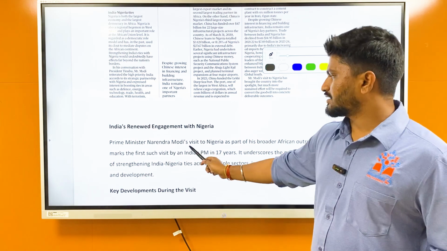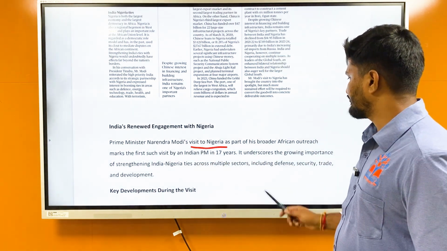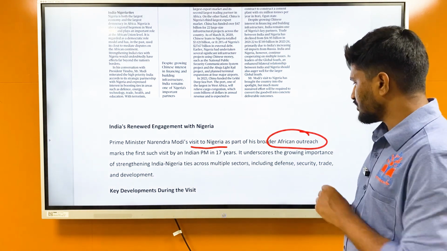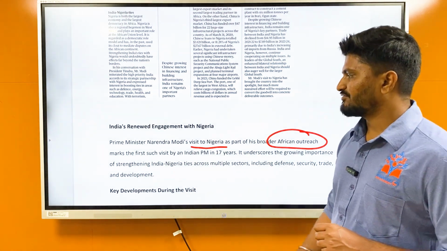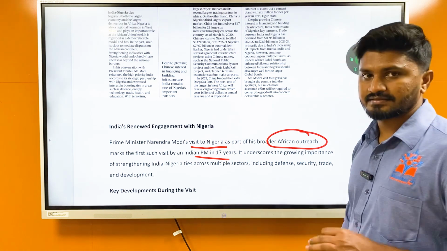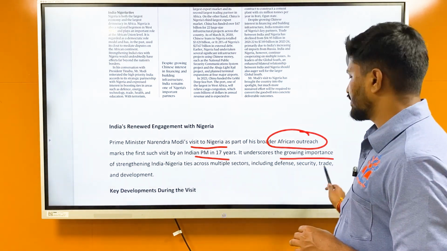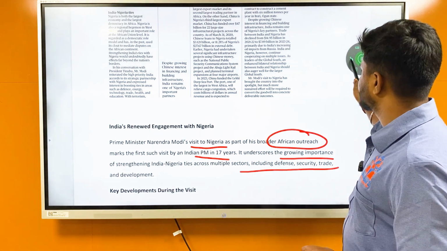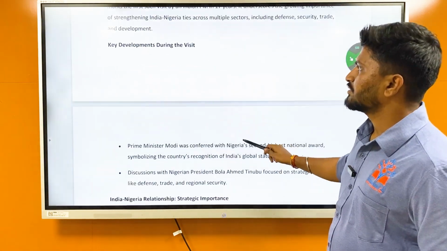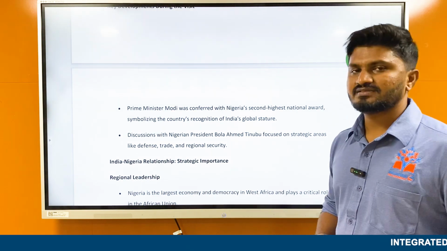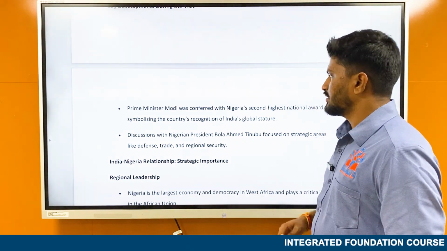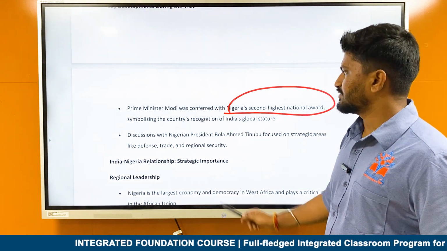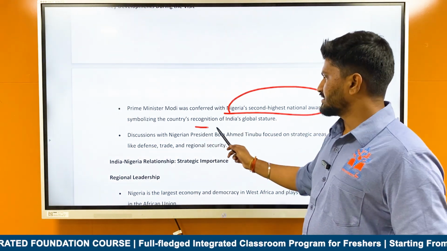Recently, Prime Minister Narendra Modi's visit to Nigeria, as part of his broader African outreach, marks the first such visit by an Indian PM in 17 years. It underscores the growing importance of strengthening India-Nigeria ties across multiple sectors, including defense, security, trade, and key developments. So, what are the key outcomes of Modi's visit? In the visit, Prime Minister Modi was conferred with Nigeria's second highest national award, symbolizing the country's recognition of India's